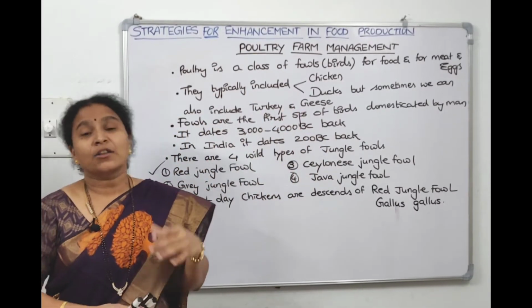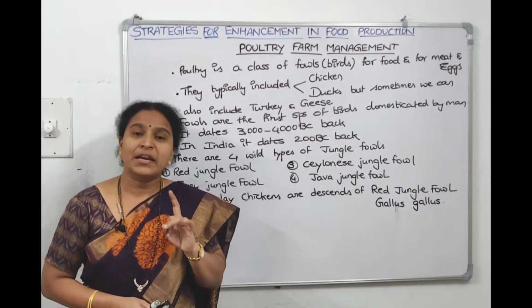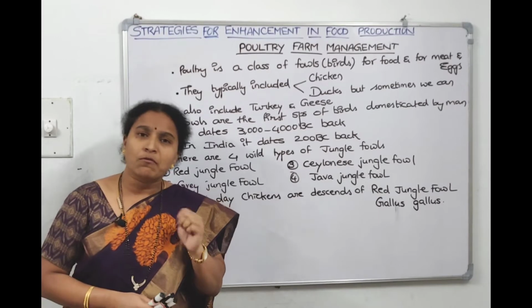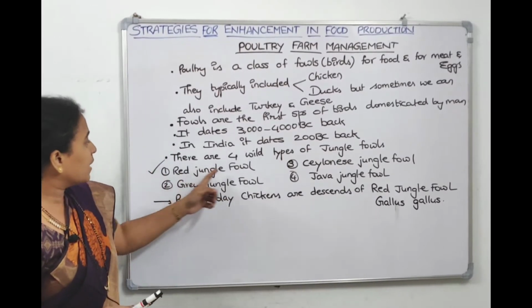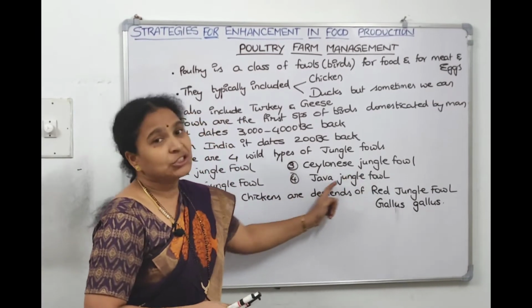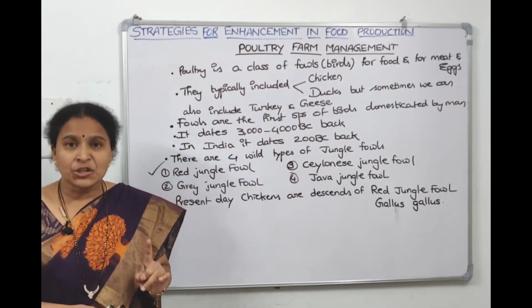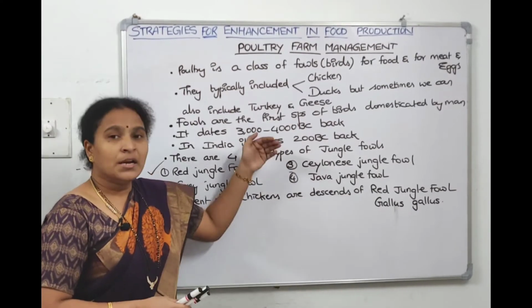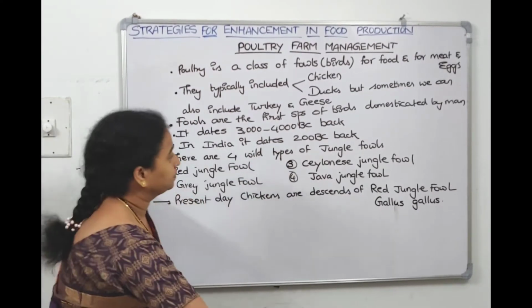Fowls are the first animals domesticated by ancient man, and there are four types of wild jungle fowls: red, grey, Ceylonese and Java jungle fowl. The present day chicken descends from the red jungle fowl. Take a screenshot, we will continue.